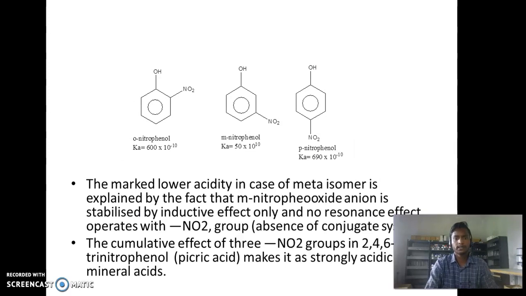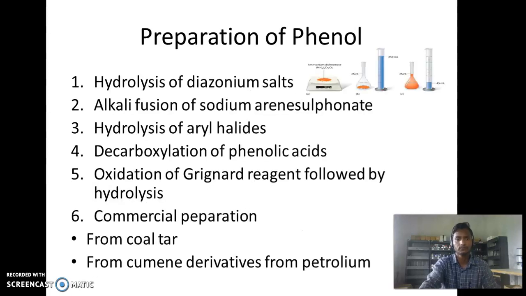The marked lower acidity in case of a meta isomer is explained by the fact that meta-nitrophenoxide anion is stabilized by the inductive effect only. In this case, no resonance effect operates with the nitro group, due to absence of a conjugated system. The cumulative effect of 3 nitro groups in 2,4,6-trinitrophenol, also called picric acid, makes it as strongly acidic as a mineral acid.